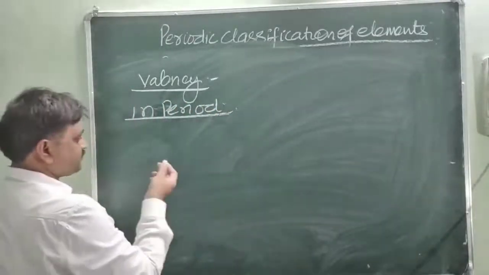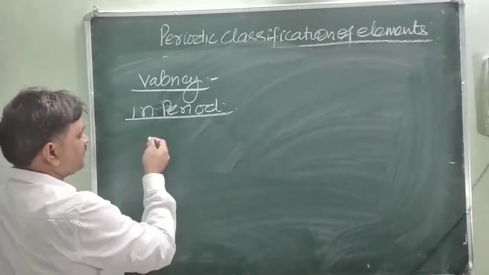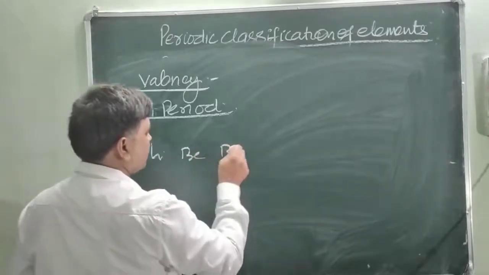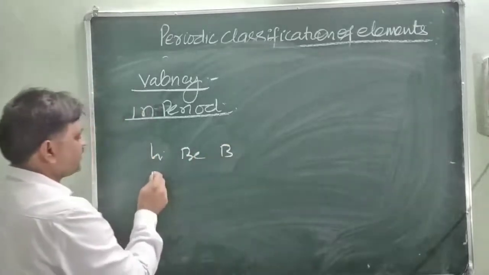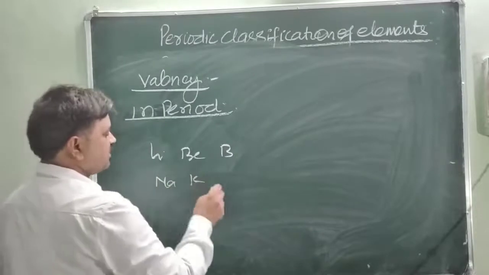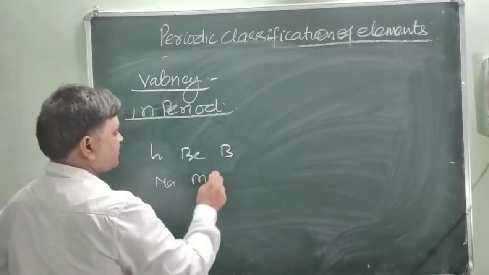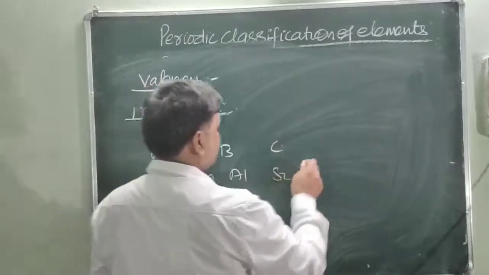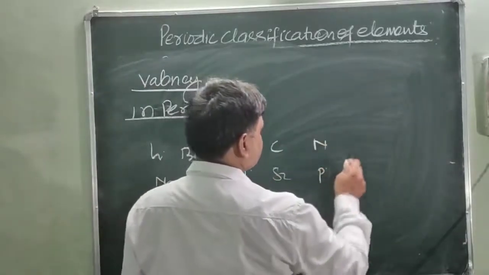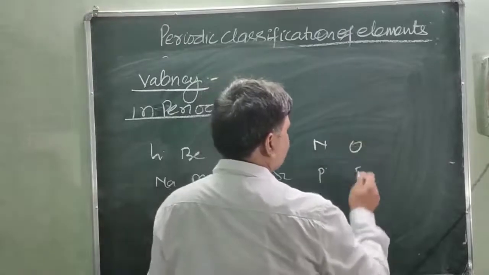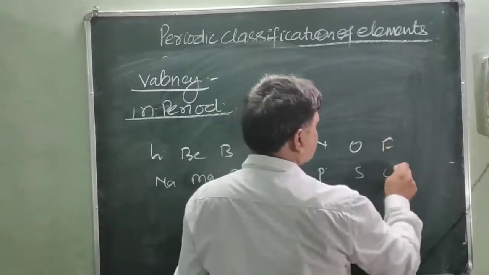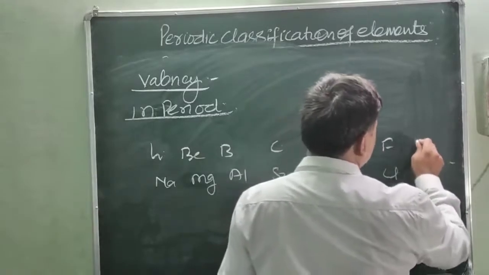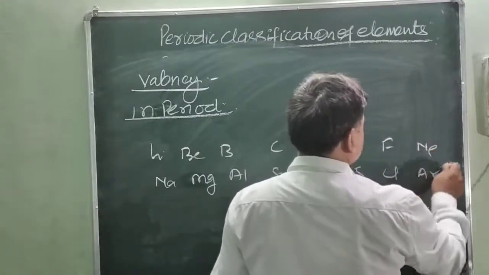Just like we are taking here the examples of lithium, beryllium, boron, or you can take other examples just like sodium, magnesium, aluminum, then carbon, silicon, nitrogen, phosphorus, and oxygen, sulfur, fluorine, chlorine, neon, and argon.